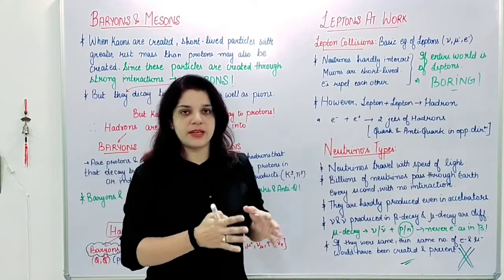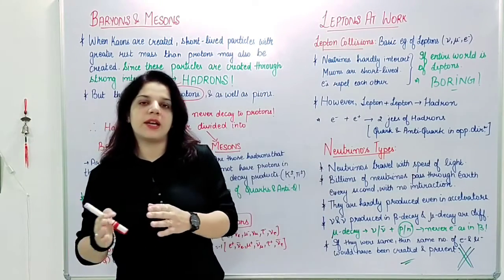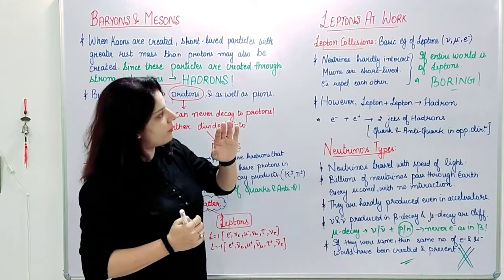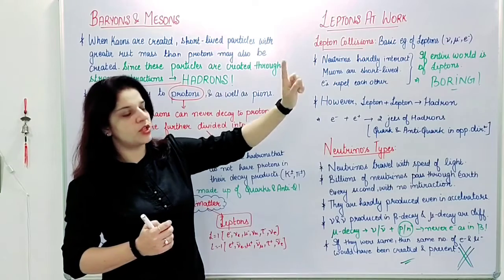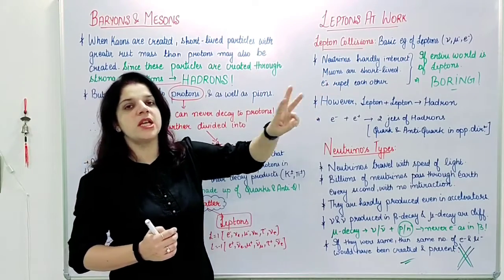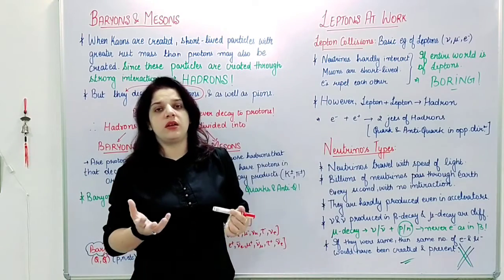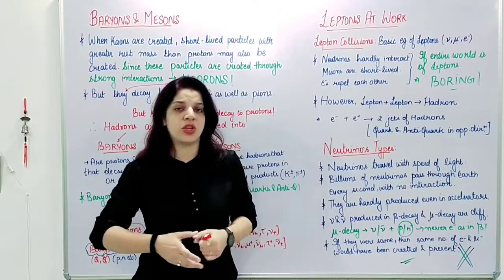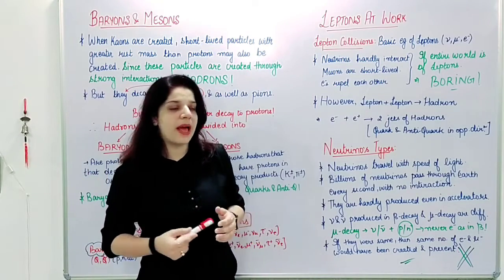We already said that leptons are those particles which never show strong interactions, and here we have neutrinos, antineutrinos, muons, antimuons, electrons, positrons. Three particles and their three corresponding antiparticles. But what if the entire world had been made of these leptons only? There were no hadrons or baryons or mesons. So what will happen?